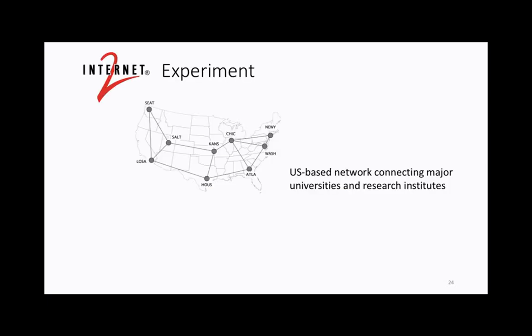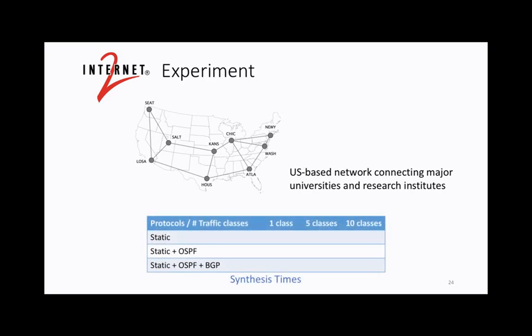So we used Internet2, which is a popular network that's been used in the US to connect US universities. And we tested on two dimensions. The first dimension is how many routing protocols are being used in the network to implement the given requirements. And the second is how many requirements we can implement.